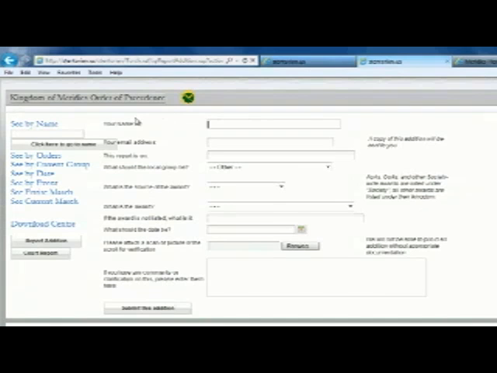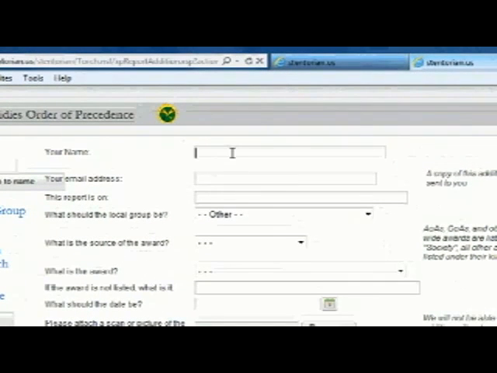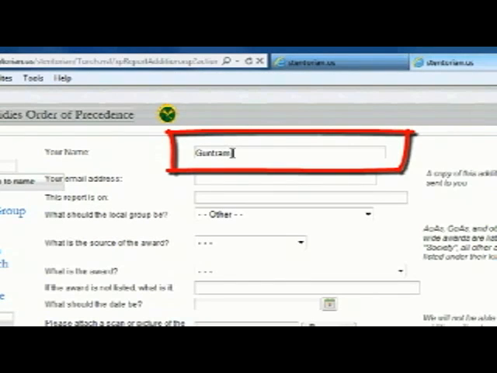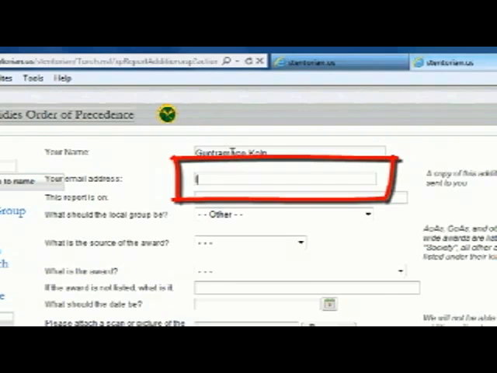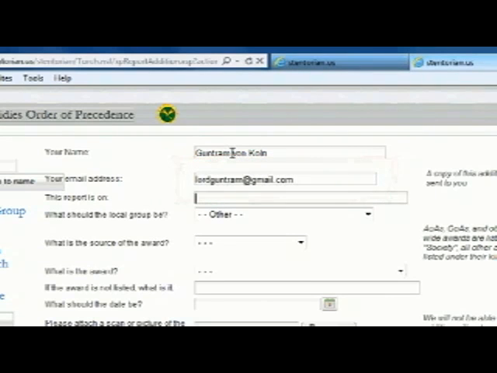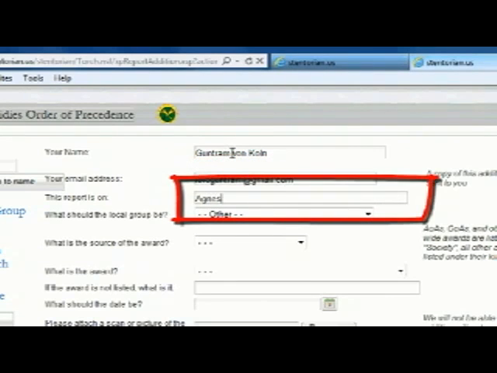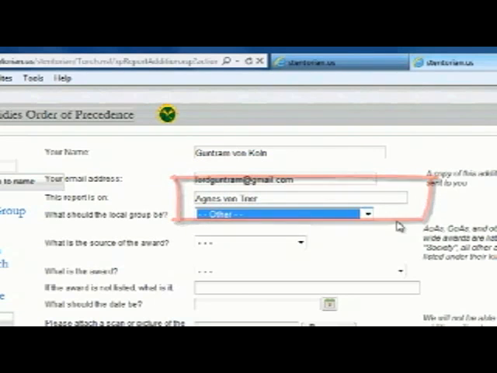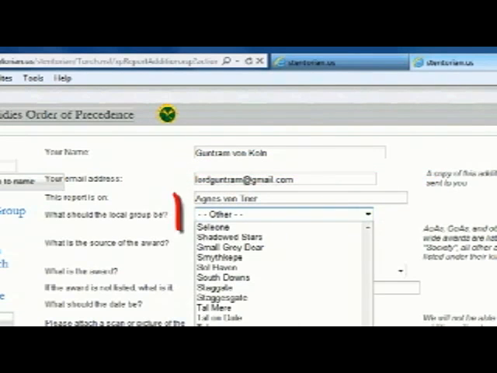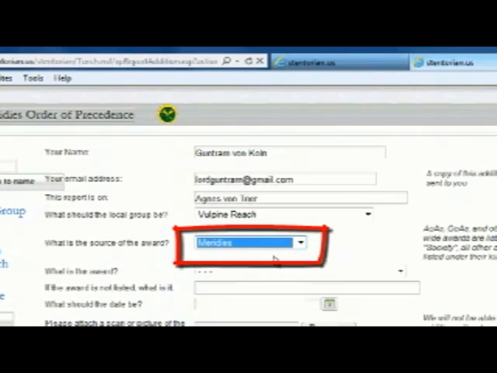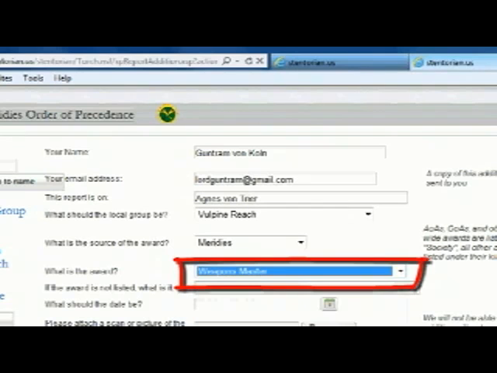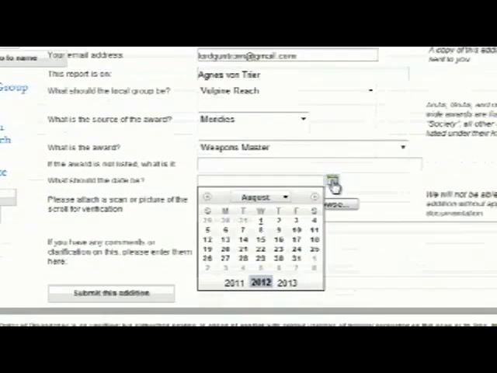By reporting here, you have your name, your email address, report is on, and she is in the local group of Vulpine Reach. The source of the award, meaning which kingdom, Meridia's. Weapons Master. The date.